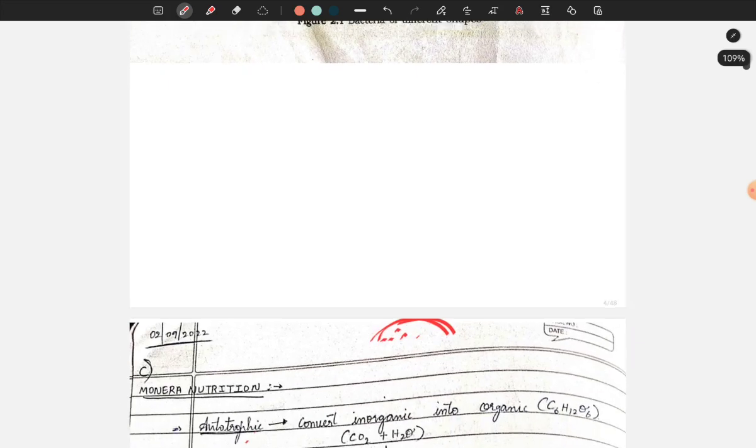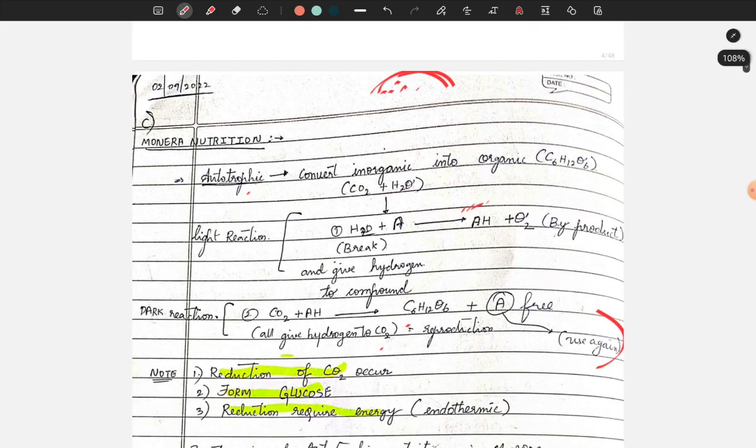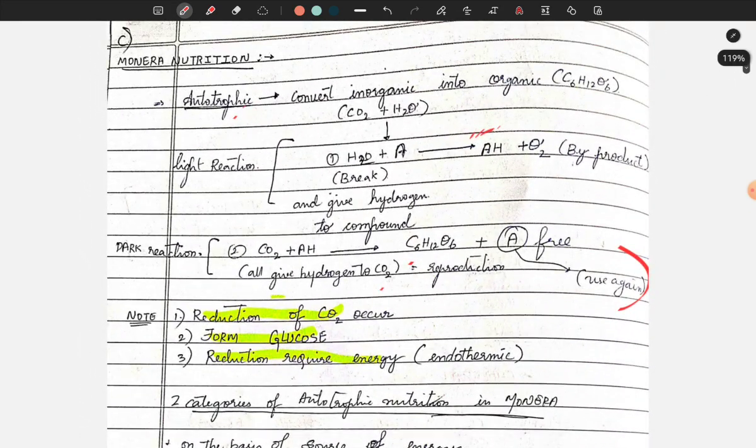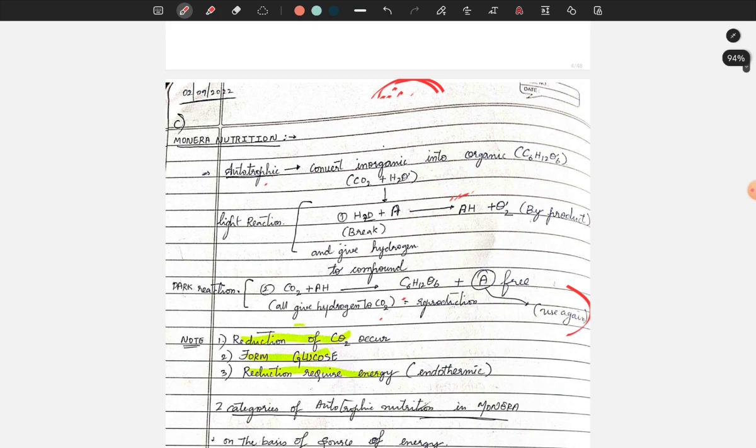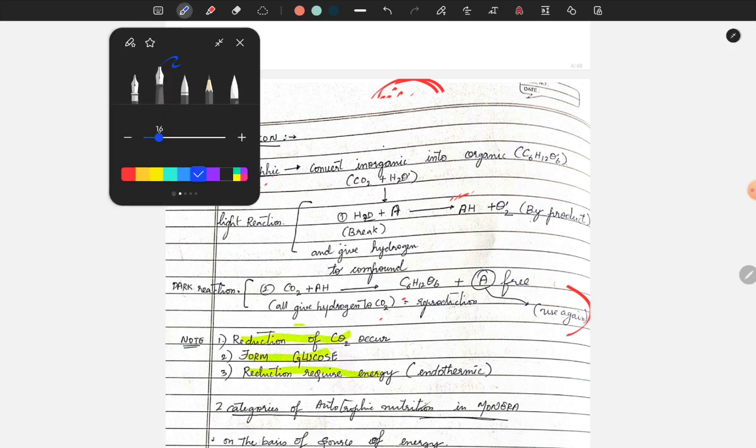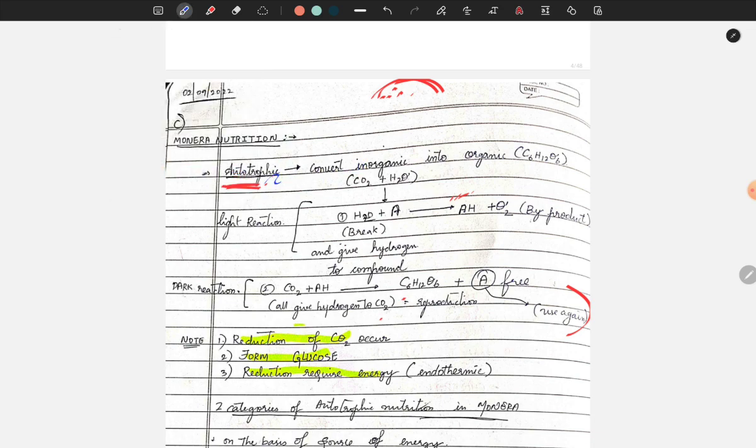Now guys, next coming to the most important part of the chapter, nutrition. So guys, mainly Monera nutrition is autotrophic nutrition. Yes, let me change the color. Mainly it is autotrophic nutrition, which converts inorganic into organic, like 6CO2 + 6H2O to C6H12O6, which is also called glucose.